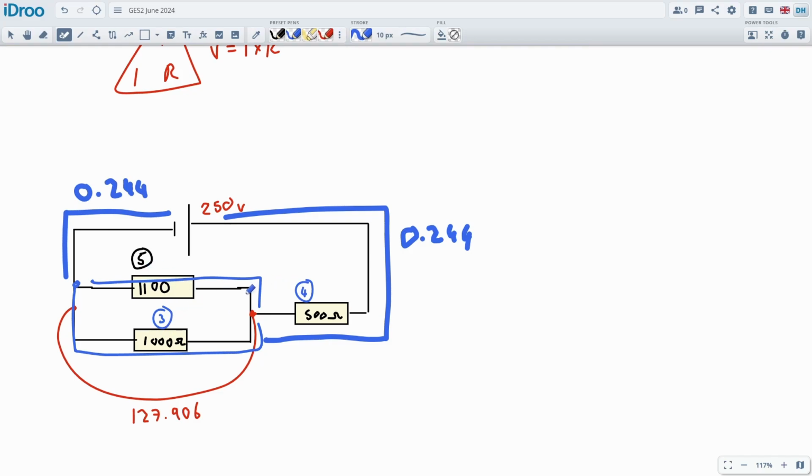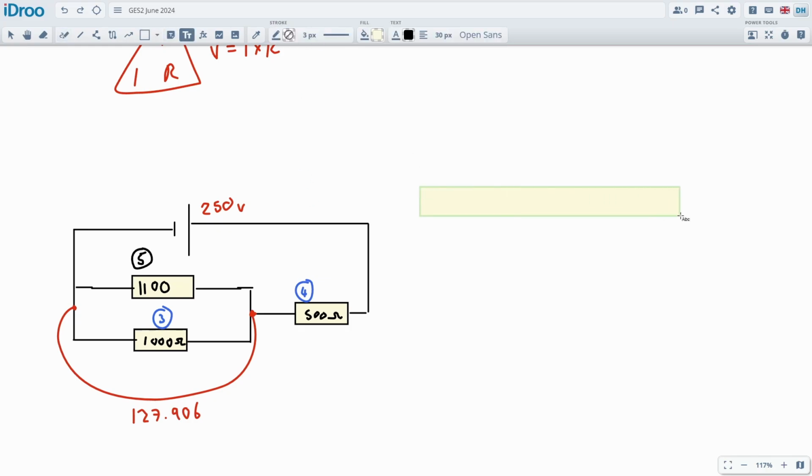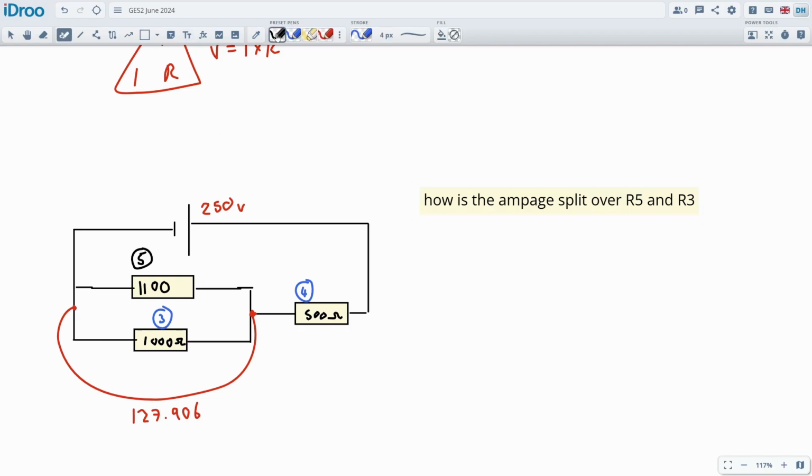And I want to calculate these ones, and it's quite easy to calculate. Let me just get rid of all this so we can see stuff a bit clearer. We're just going to use VIR. I said a lot of stuff, so let me write this down. How is the ampage split over R5 and R3? We're going to use VIR to calculate all of this.